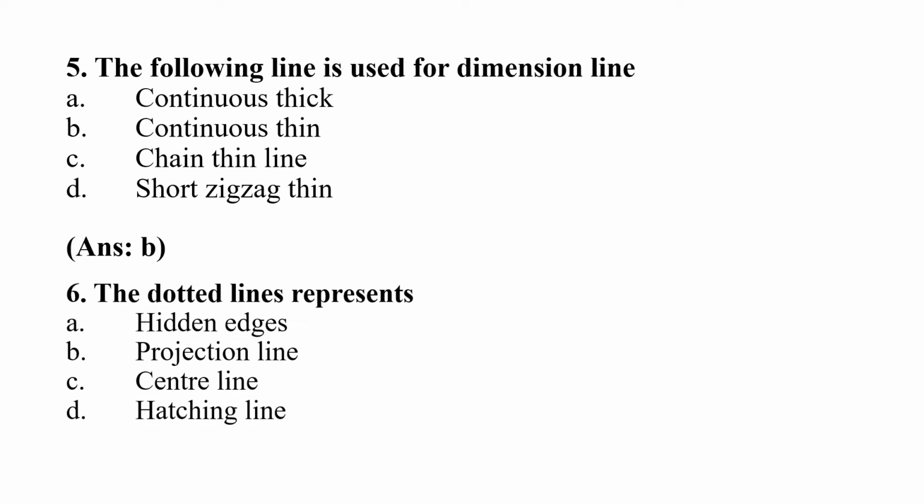Question 6. The dotted line represents A. Hidden edges, B. Projection line, C. Center line, D. Hatching line. Right answer is option A. Hidden edges.